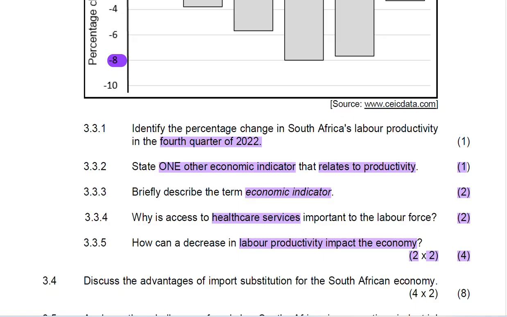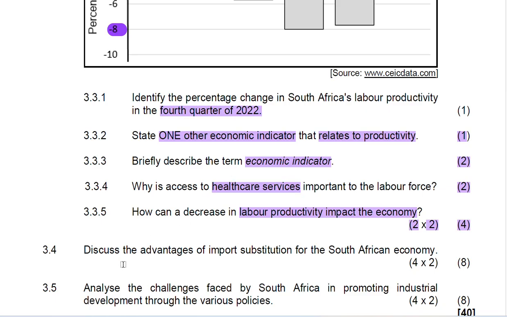So the decrease in productivity impacts the economy in different ways. It impacts the economy through balance of payment deficit. It impacts the economy by a decrease in the tax paid to SARS, indirectly, by the fact that unemployment will increase. And what else? Because there's less production, less sales, then there isn't enough money the businesses are making.